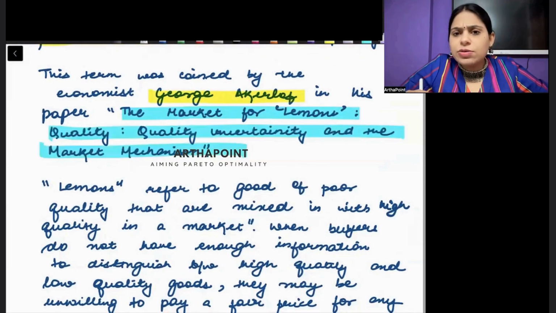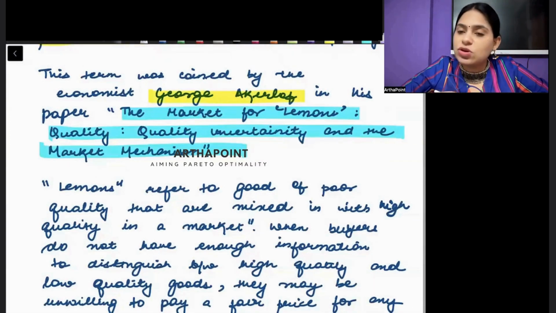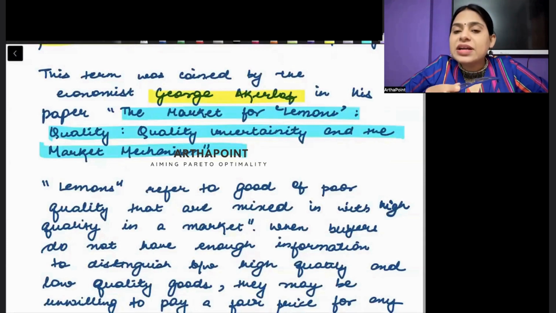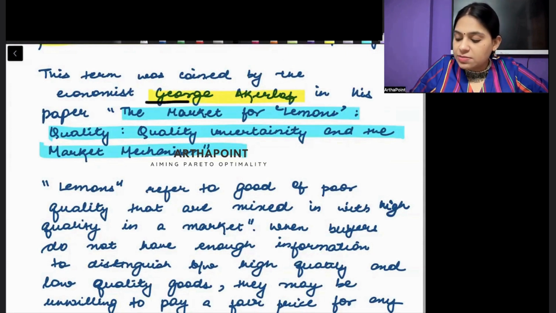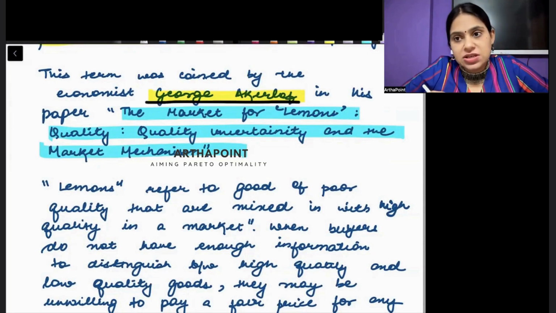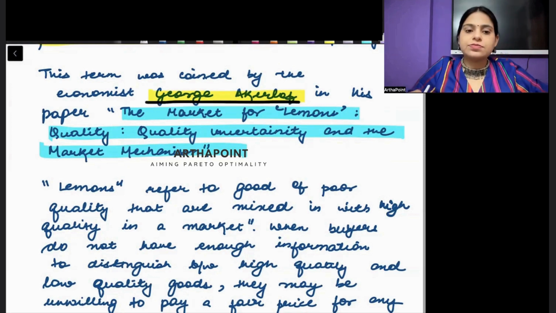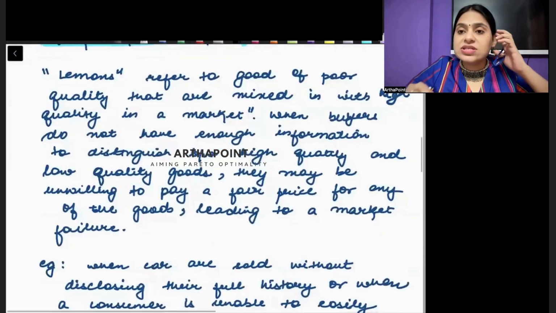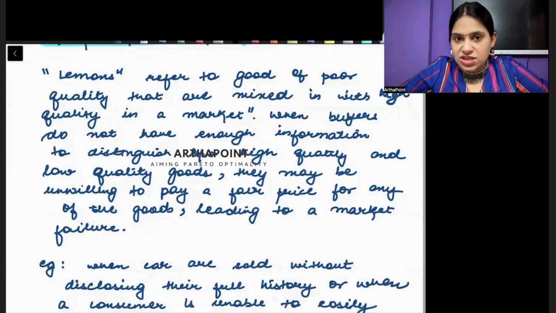It is difficult to remember the name of the paper. इसके पीछे एक अपनी कहानी है that he was writing his PhD paper जिसमें उन्होंने identify किया. But if you find remembering the name of paper difficult, कोई दिक्कत नहीं है. Just remember the name of the person who gave this problem. Okay. अब हम फोकस करेंगे कि वर्ड लेमन क्यों यूज किया जाता है. What is the meaning of the word lemon?